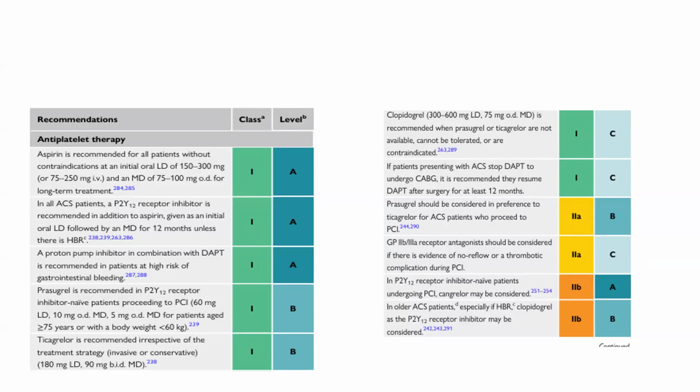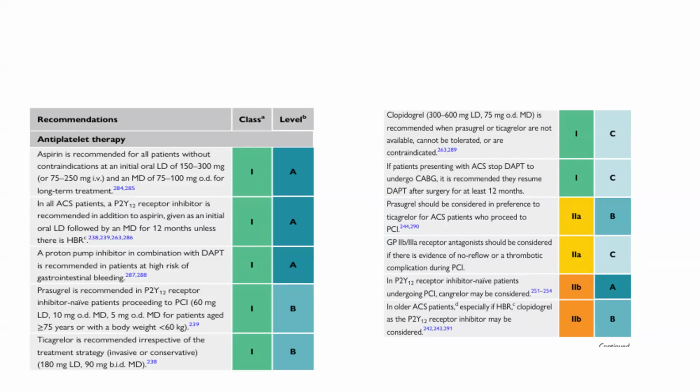Ticagrelor is recommended irrespective of the treatment strategy, that is invasive or conservative. Ticagrelor can be given in a dose of 180 mg loading and 90 mg maintenance dose. Clopidogrel can be given in a dose of 300 to 600 mg loading and 75 mg maintenance dose. It is recommended when prasugrel and ticagrelor are not available or cannot be tolerated. It has a class of recommendation 1, level of evidence C. If a patient presenting with ACS stops DAPT to undergo CABG, it is recommended to resume DAPT after surgery for at least 12 months.